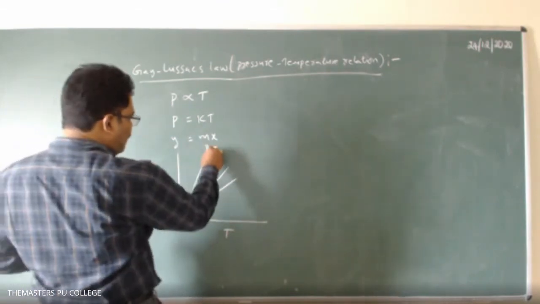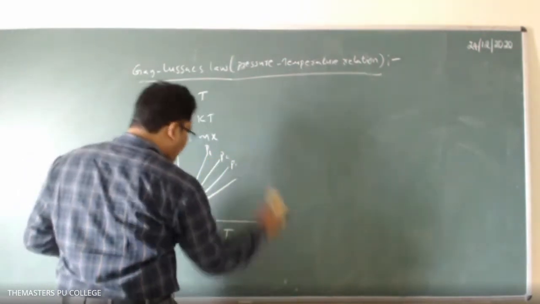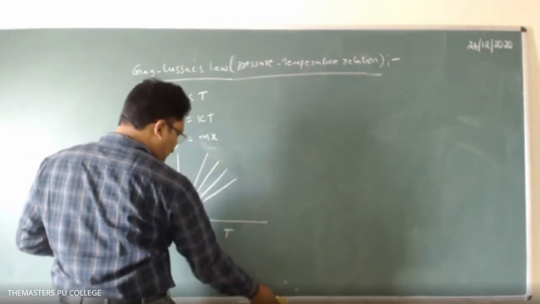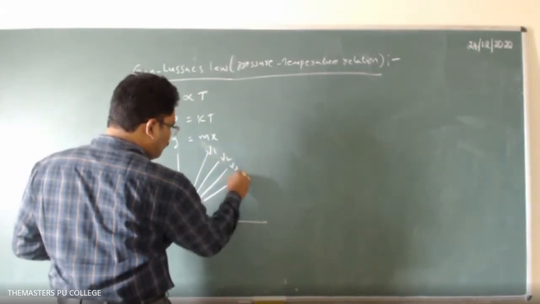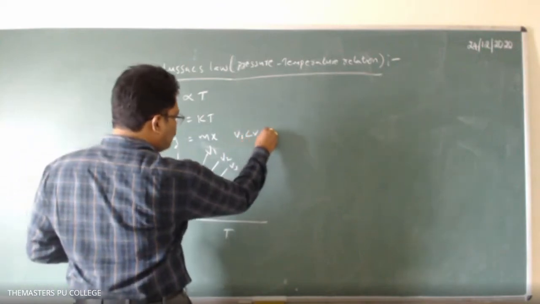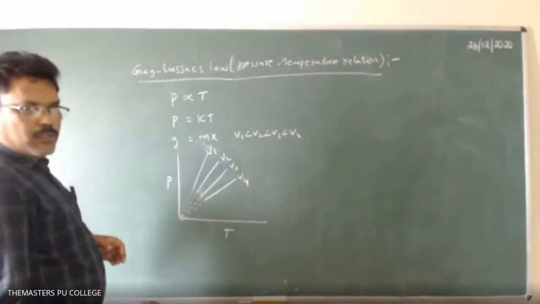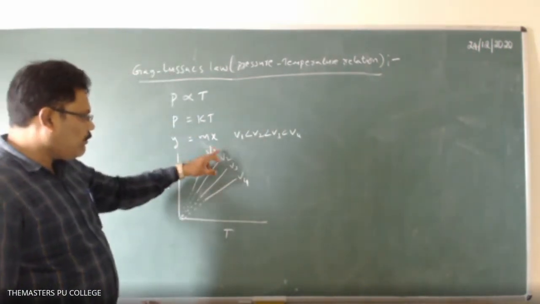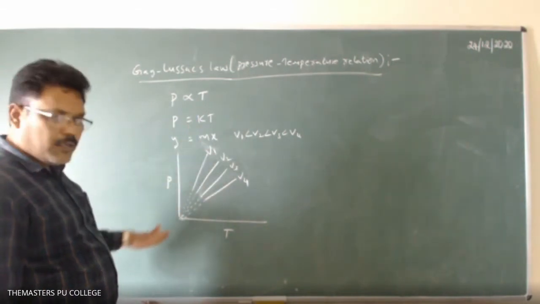These are at constant volumes V1, V2, V3, V4, where V1 is less than V2, less than V3, less than V4. At fixed amount of gas, at V1 it will be a straight line which goes through the origin.